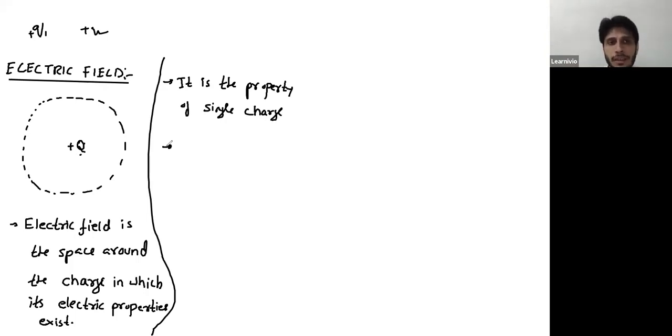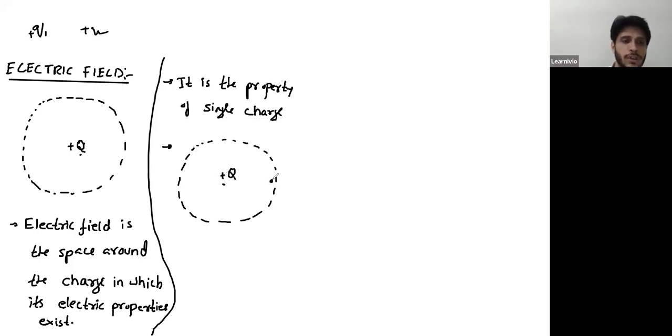I'm repeating it again. Whenever you have a charge, let's say this pen is charged, this pen will generate a field around itself, but that field is not visible. So to detect whether a field exists at a particular point or not, we use another charge. Say this is charge capital Q. I just want to detect whether a field exists over this point or not. So to detect the field, I place another charge, a test charge small q, over this point.